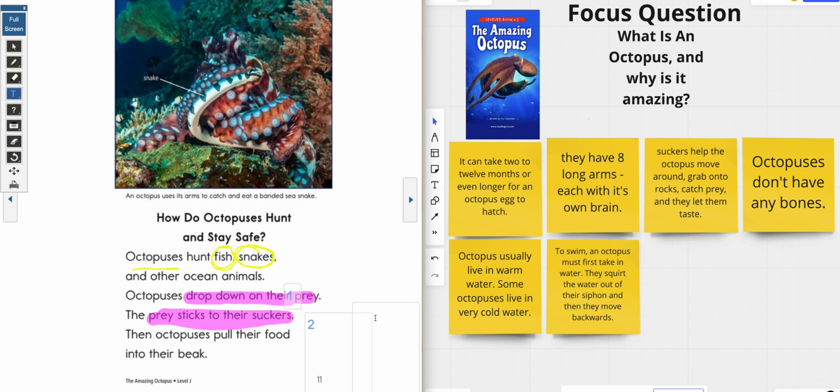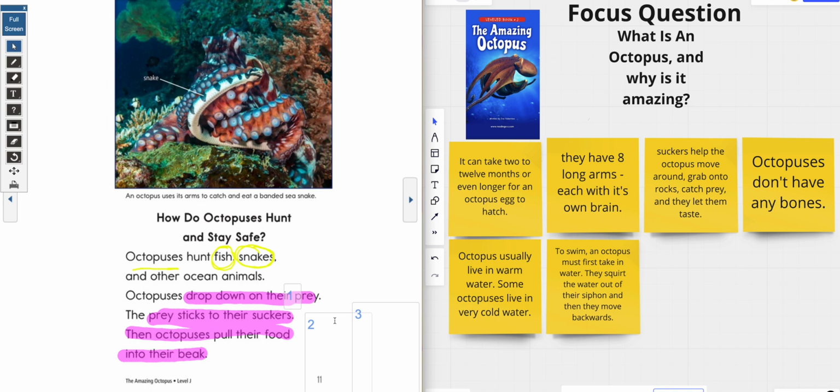And then the third thing that they're going to do is pull their food into their beak, okay? And that is going to be number 3. I've got to figure out how to get this to move around. You know, Miss Destiny likes stuff perfect, y'all. I am a perfect queen. Perfectionist is what we like to call it. But let's stay focused.